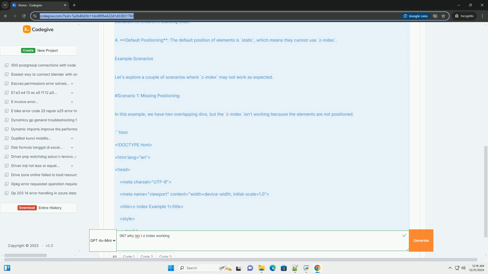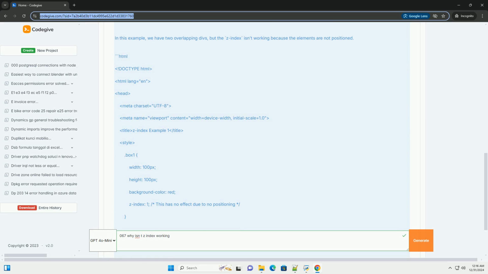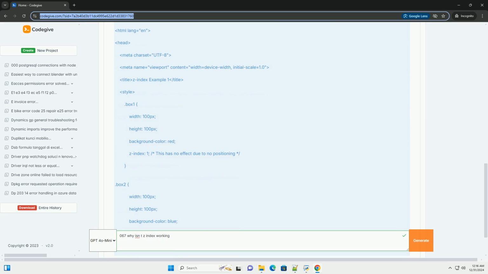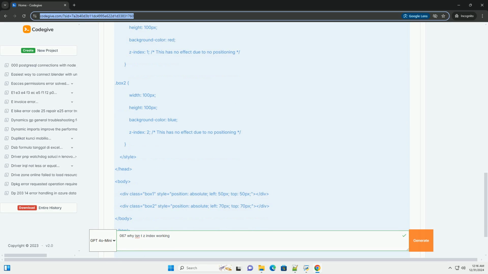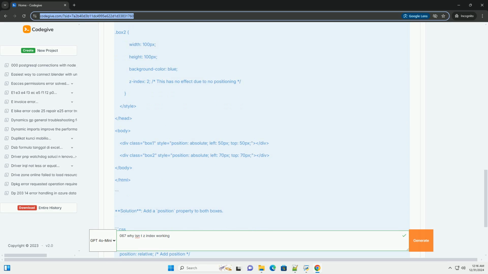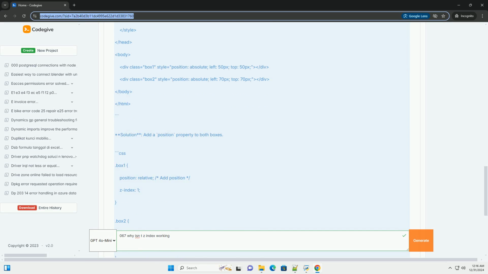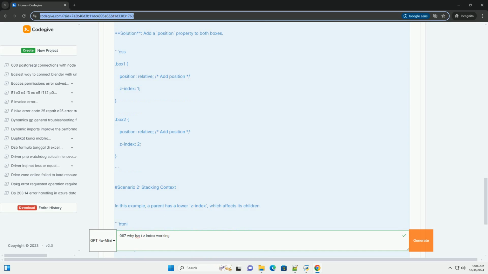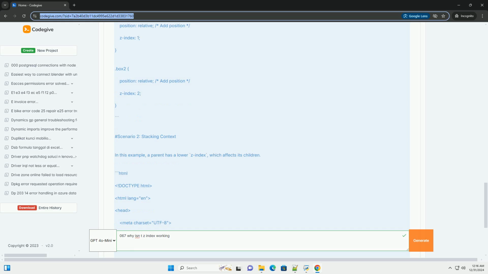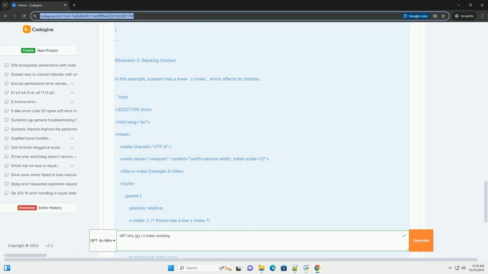Understanding z-index. The z-index property can take integer values, both positive and negative, and determines the order in which elements are layered on the z-axis, the 3D space, or depth. The higher the z-index, the closer the element is to the user, meaning it will appear on top of elements with lower z-index values. Key points to remember.